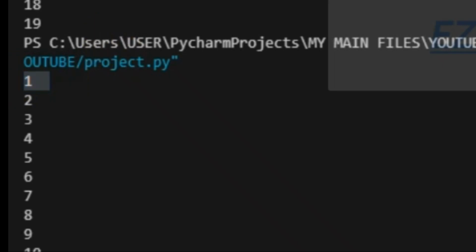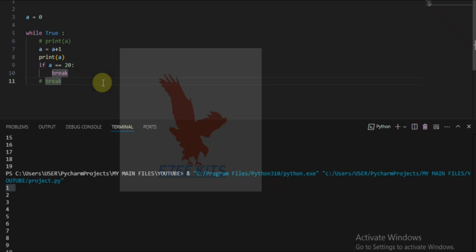So this is basically how a while loop works. If you find it hard to understand, don't worry. As we do projects using while loops, you're going to understand it.